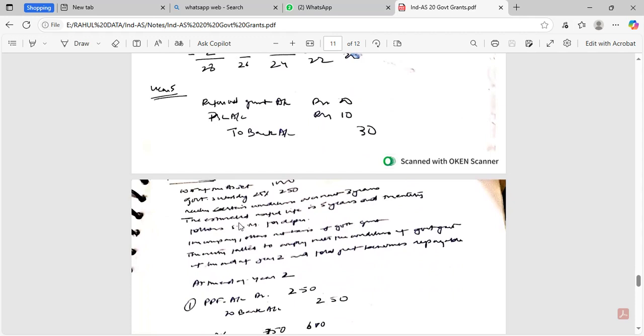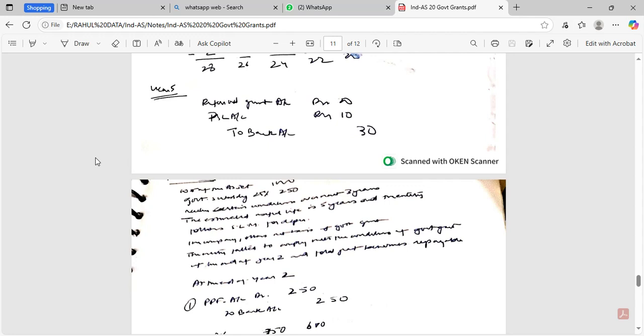Cost of the asset is 100. Government subsidy is 25%, to 50. On meeting of certain conditions over the next 3 years, the estimated useful life is 5 years, and the entity follows the straight line method of depreciation.